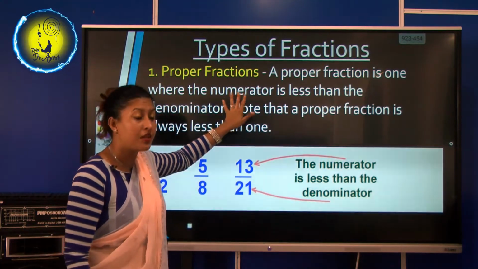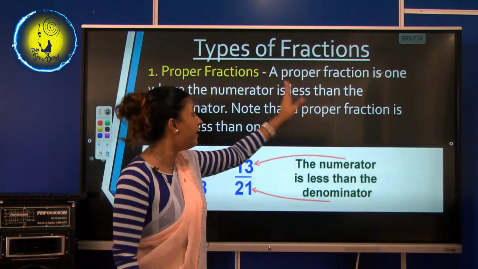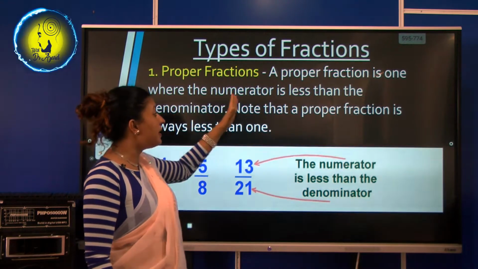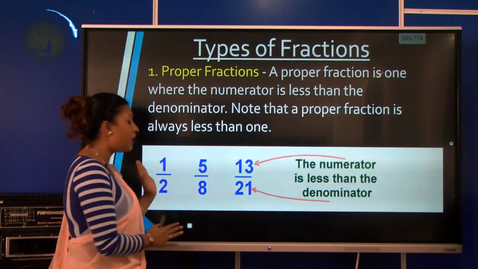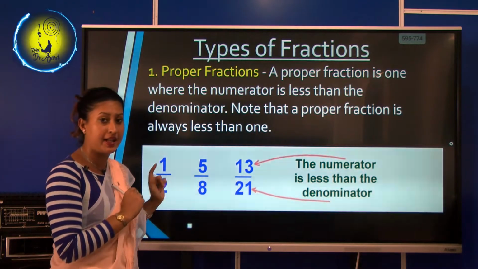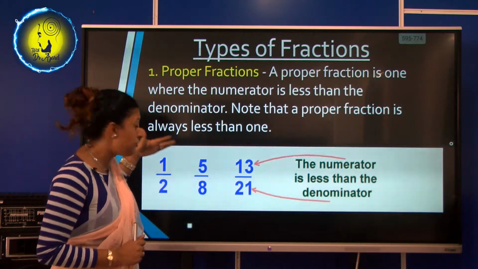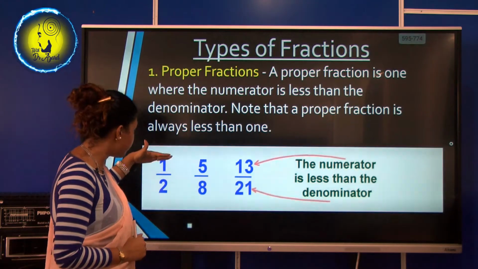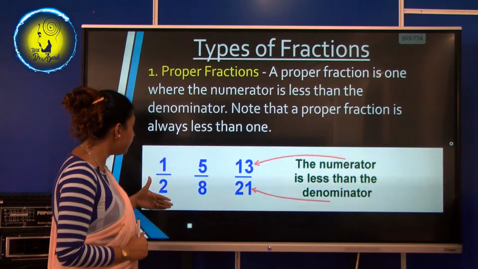What are those? Proper fractions. See the definition I have given here. A proper fraction is one where the numerator is less than the denominator. Now look at this. Show me the numerator and the denominator. I taught you earlier, isn't it? The numerator is on top, and the denominator is below the numerator.